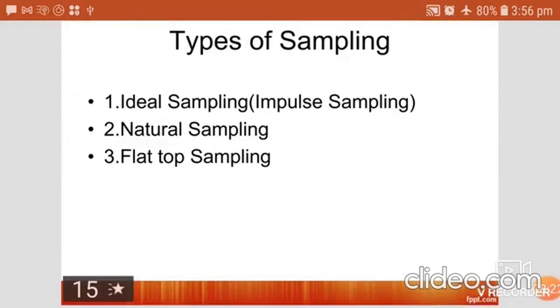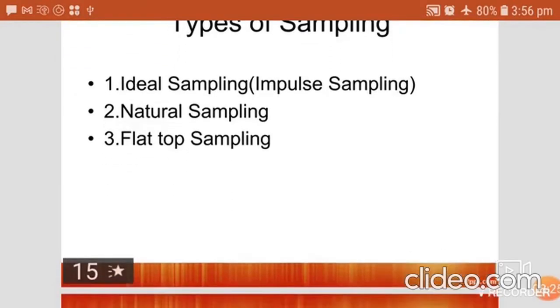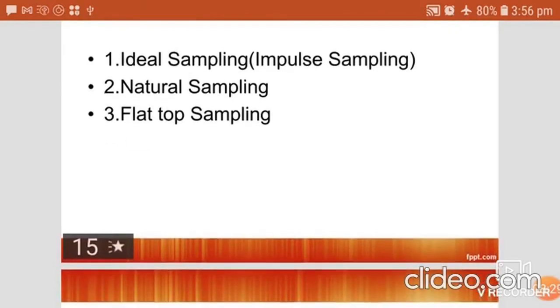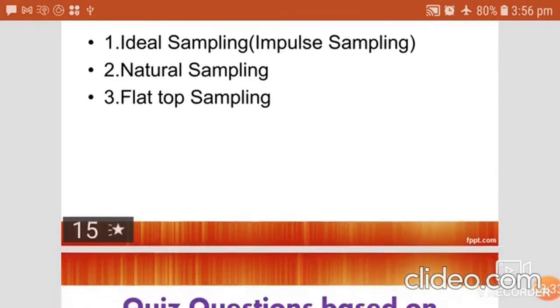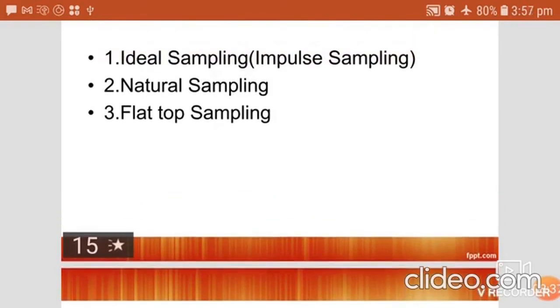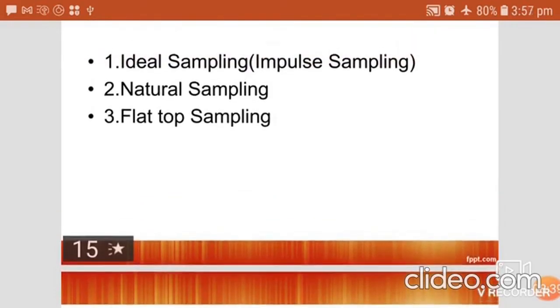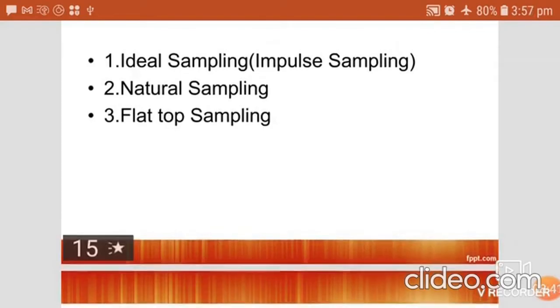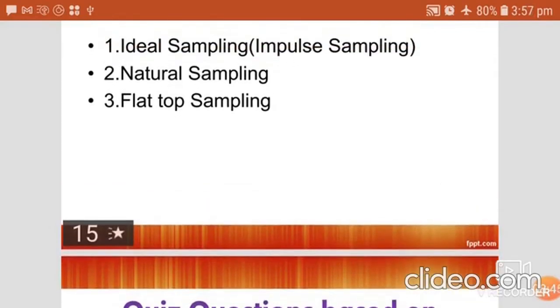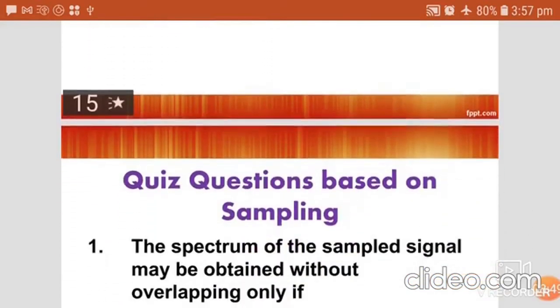This type of sampling can be classified into three types. One is the ideal type, which is not practically possible, otherwise called impulse sampling. The next ones are natural sampling and flat top sampling. Practically, we will discuss only natural and flat top sampling. In my next video, I will discuss natural and flat top sampling.